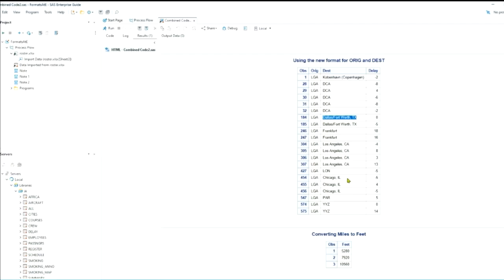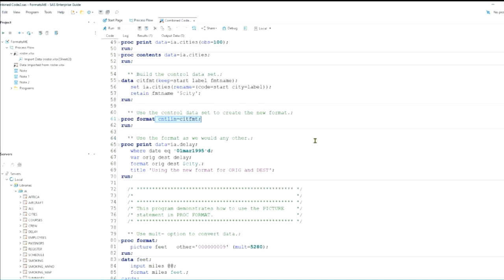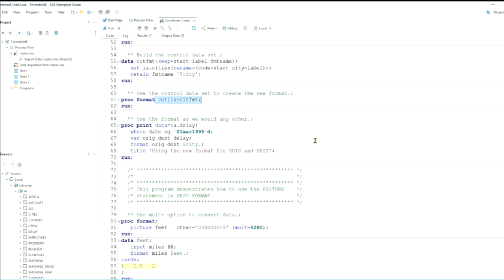So what we might want to do is go back and add in the rest of these. And there is a control out option that will allow us to output the format to a data set. And then we can go ahead and add in the new values.